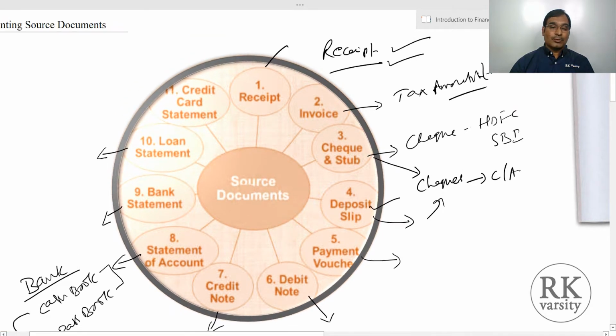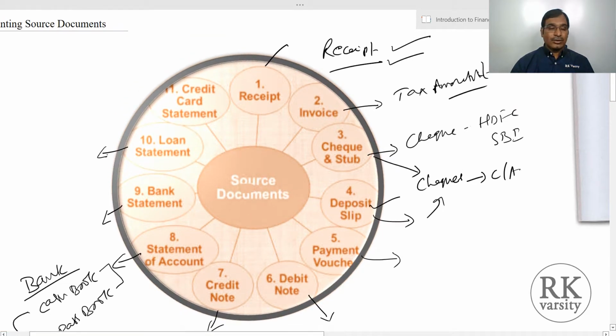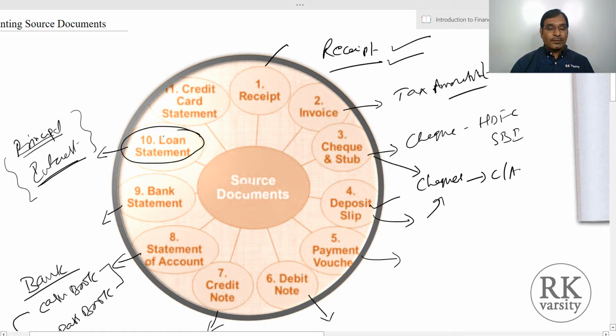Suppose you borrowed a loan from a bank or financial institution. It will give you a schedule or a statement which indicates the principal amount paid as well as the interest amount. So it shows you a segregation of principal and interest, so that you will know how much interest is paid and how much principal is paid. That you will get from your loan statements.